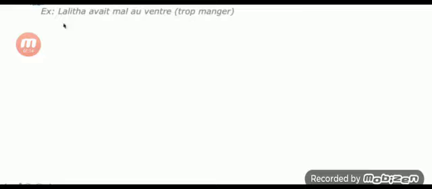In the bracket the reason is there; you have to take the reason and put the verb in the plus-que-parfait. Plus-que-parfait means "had".